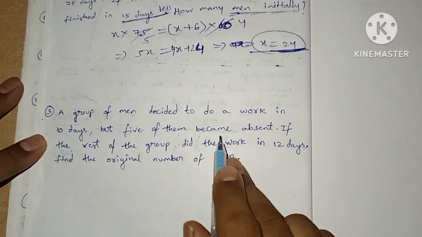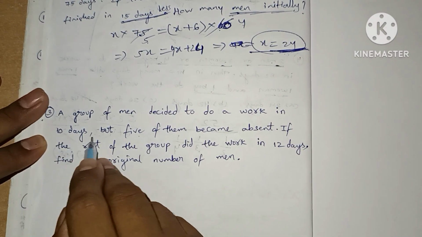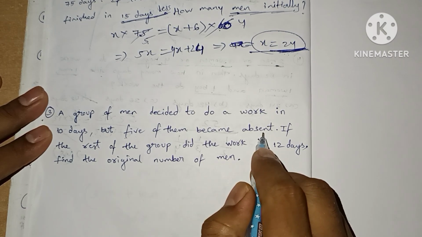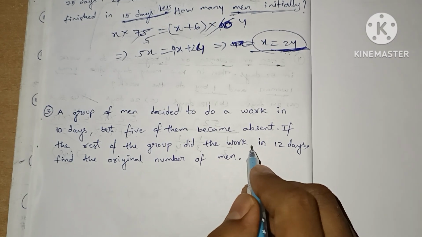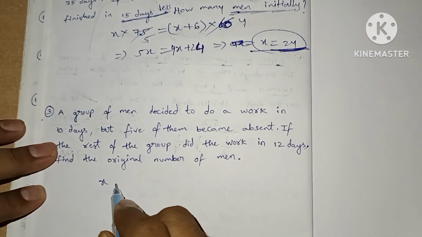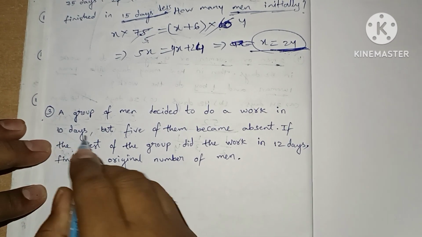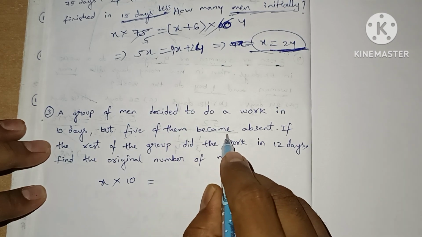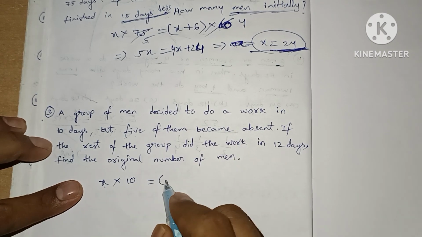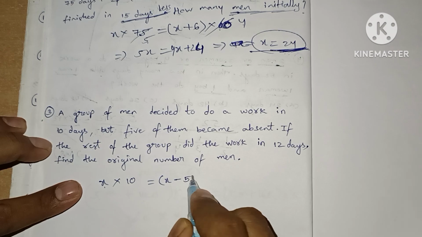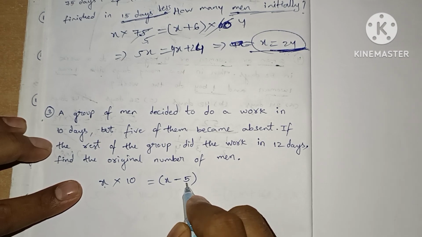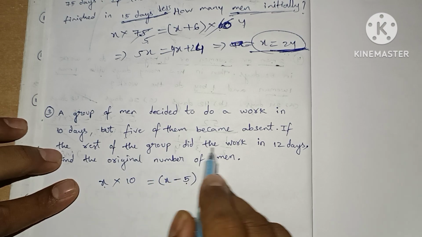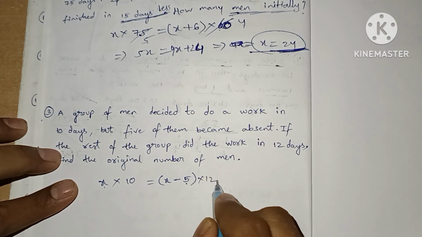A group of men decided to do a work in 10 days, but 5 of them became absent. So initially x people decided to work in 10 days to complete the work, but 5 of them became absent. So initially x people, now 5 people were absent, means x minus 5 people at present, they completed the work in 12 days.